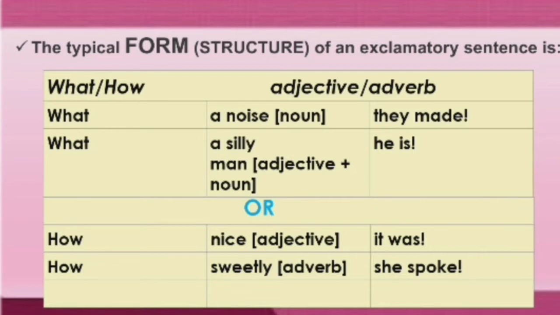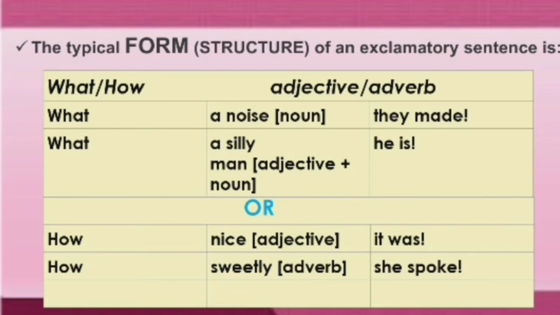Along with the noun you may find an adjective also. See the second sentence: what a silly man he is. So here man is a noun, and what kind of man? Silly. So here an adjective is also used along with the noun, and then as usual subject and verb, he is subject, is verb, and then at the end exclamation mark.